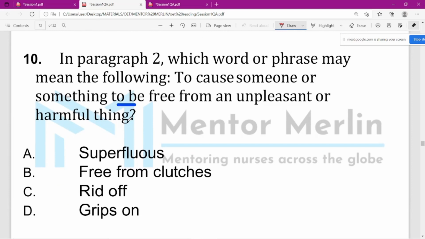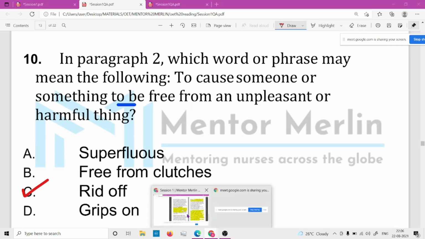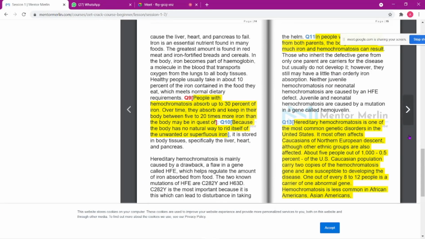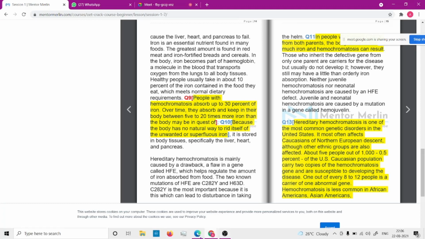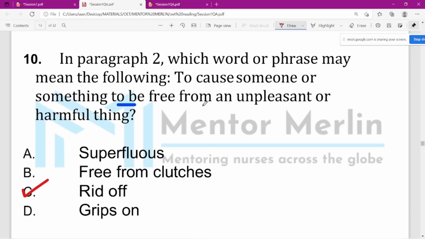My answer is C, rid of. It means to cause someone or something to be free of something unpleasant or harmful. So rid of means away from, free from the thing. I have also taken a similar way. I actually haven't read this passage itself. I know this meaning, so it's like eliminating harmful things, free from.